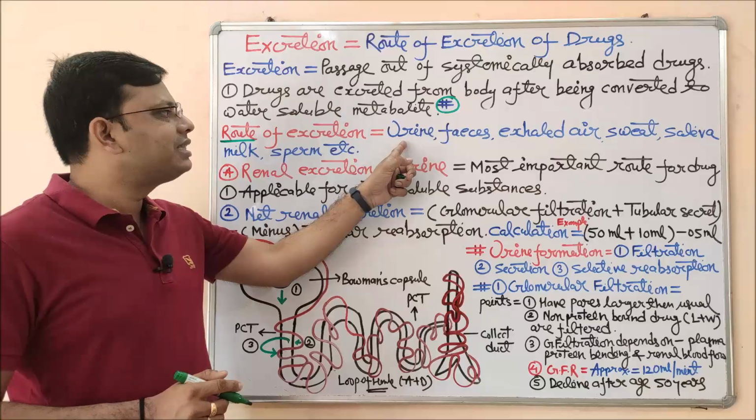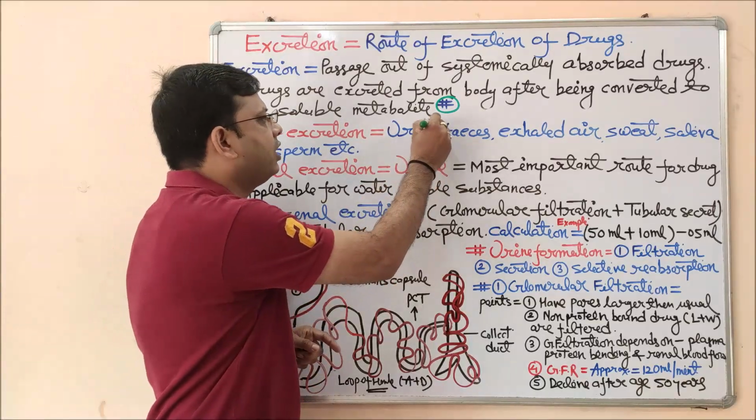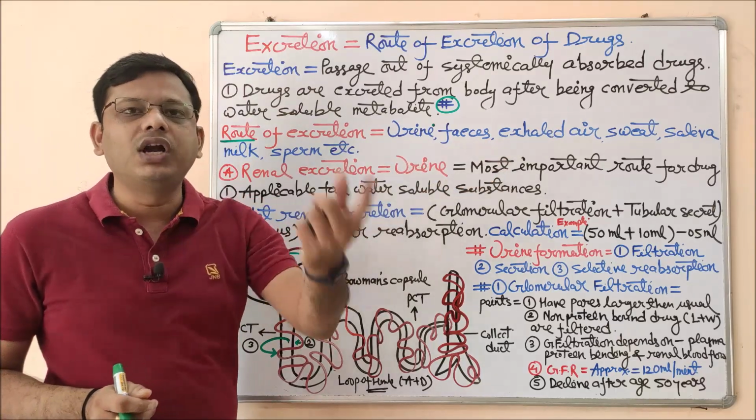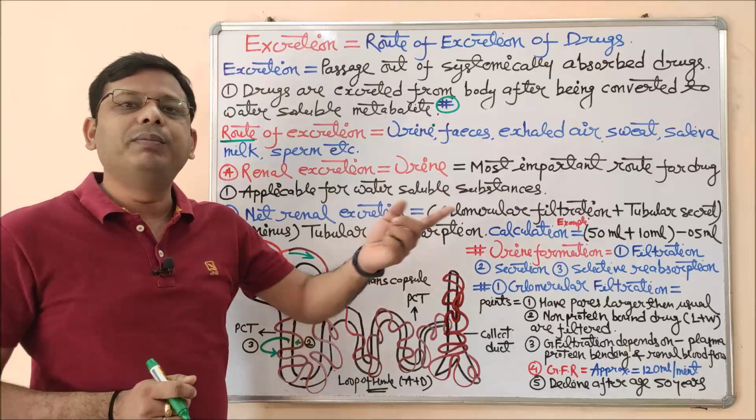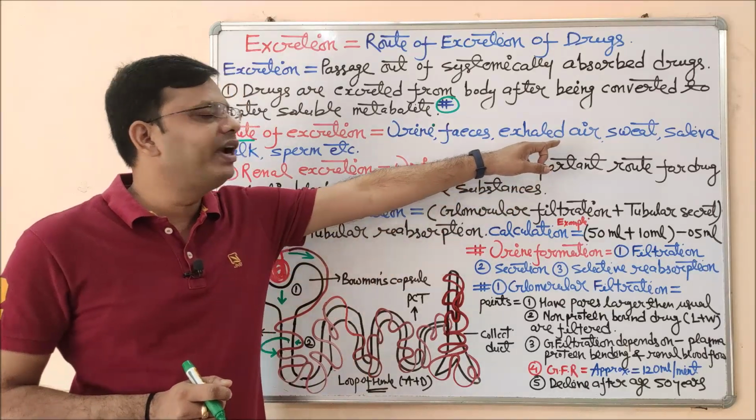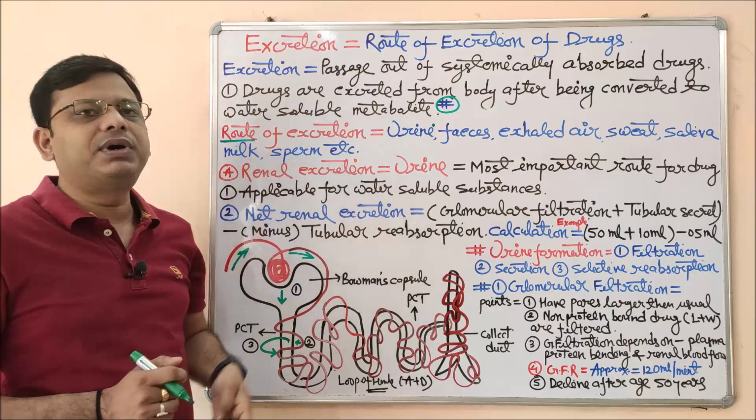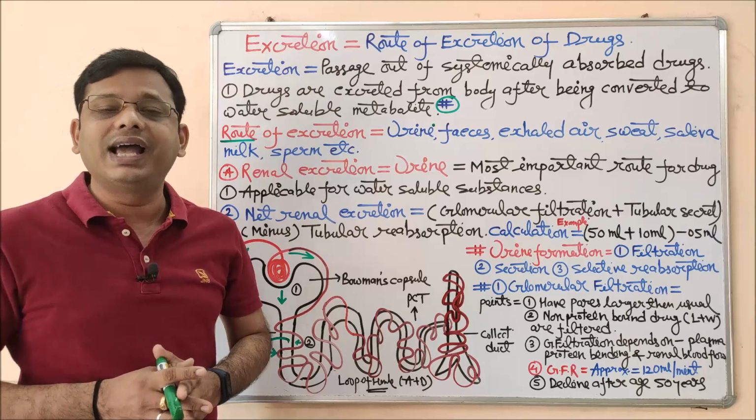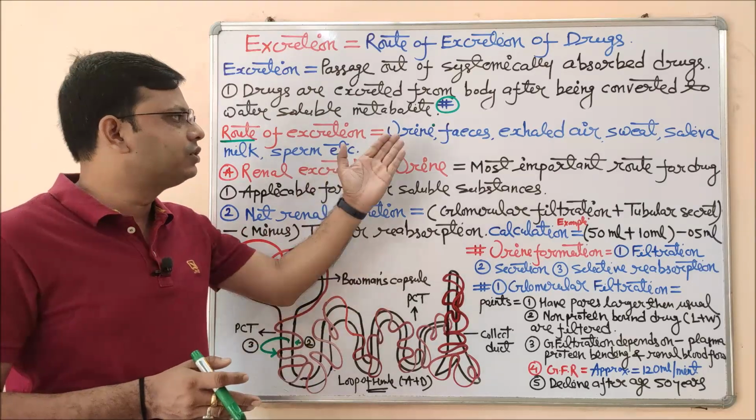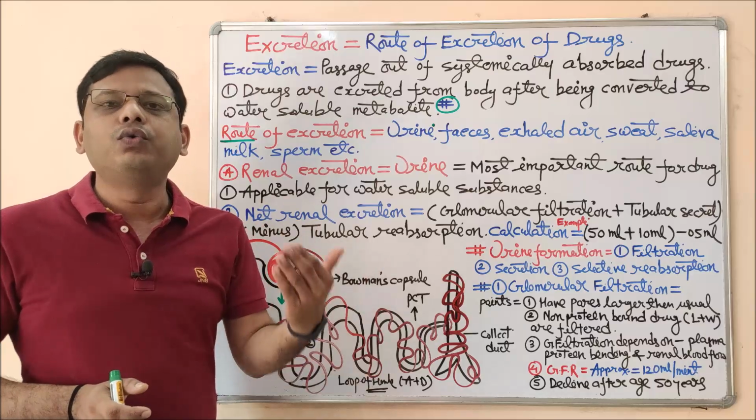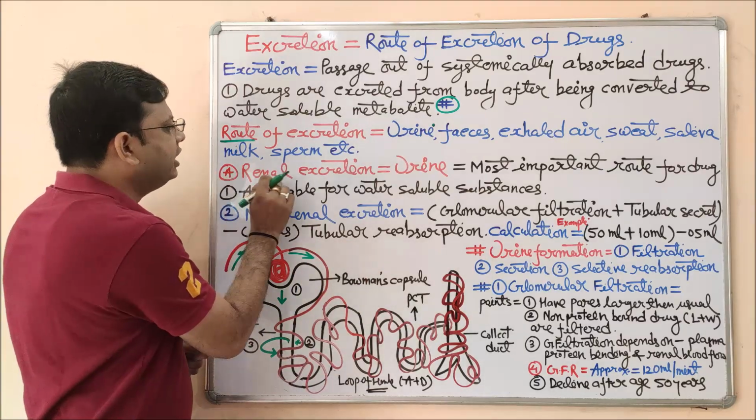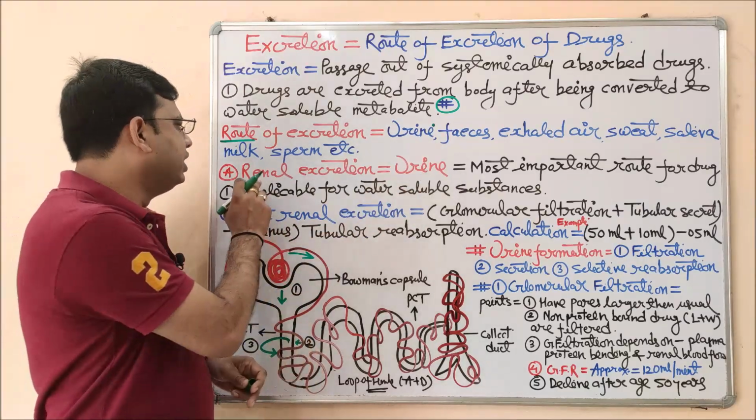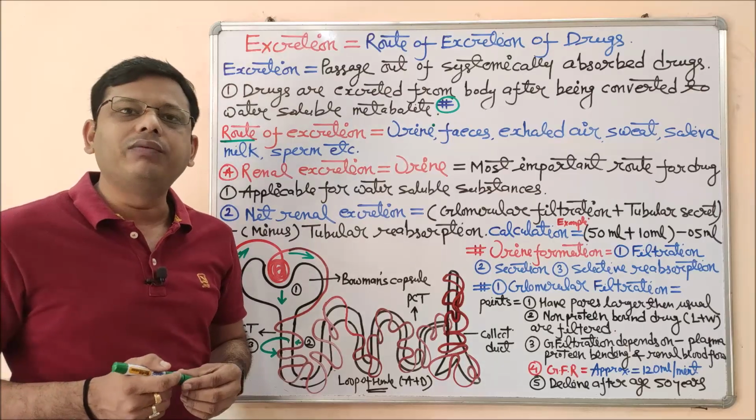So what are the routes? These are urine; the most important route of drug elimination is urine. Then feces, and exhaled air, like volatile substances, which are excreted in exhaled air. Next is sweating, then saliva, milk, sperm, etc. In some books the sebum gland is also included under the routes of drug excretion, but that is not as important as the other routes. We will come to all the routes one by one. The first one is renal excretion, also known as excretion of drug via urine, because here the renal part is involved in the excretion.